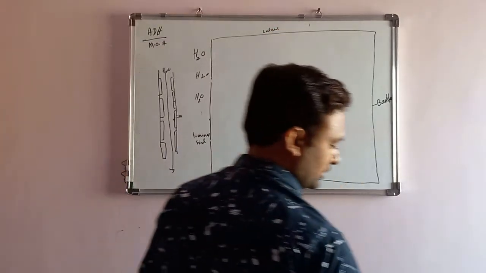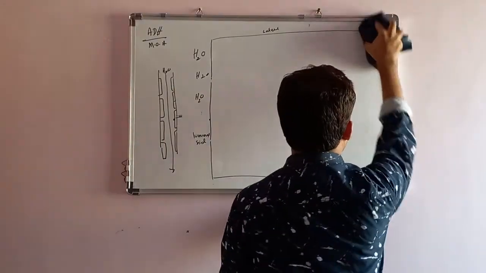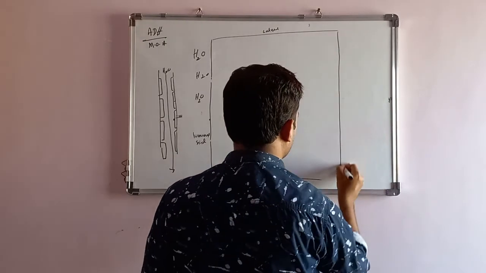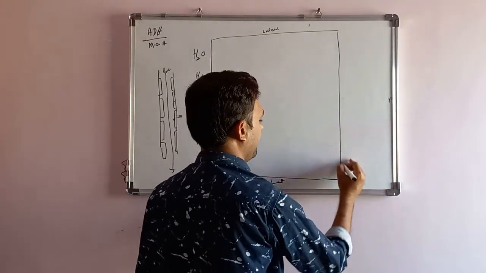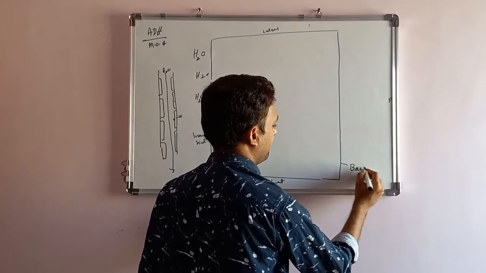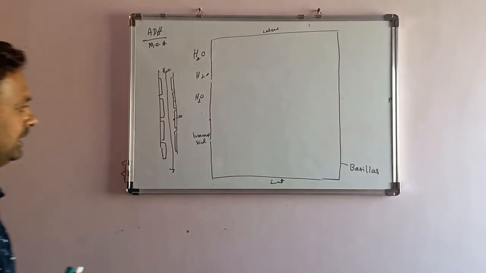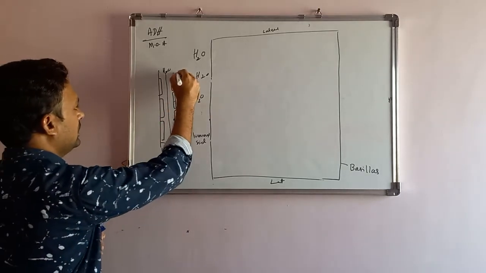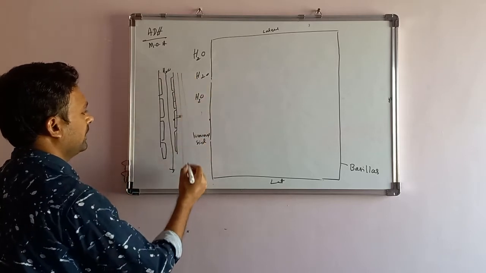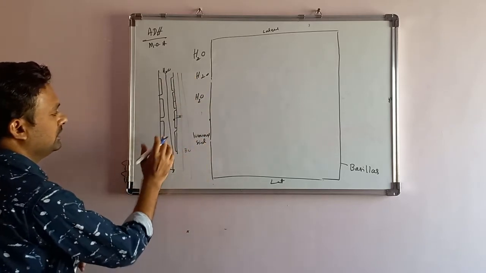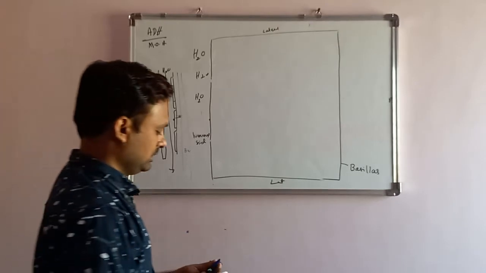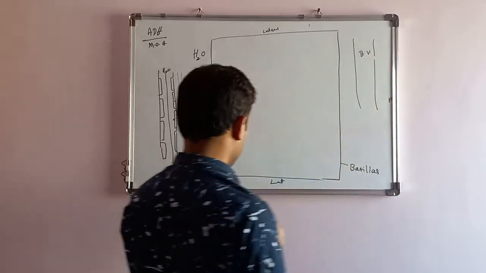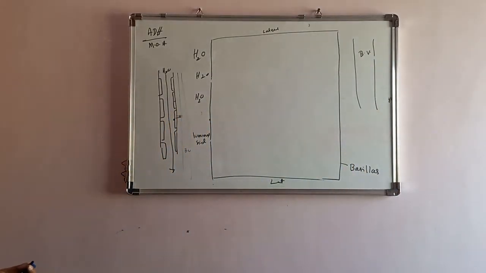We'll make the basilar side a little shorter here because we need some space. This is the basilar side. Here, this is a collecting duct. Surrounding it will be the blood vessel. Obviously, this is the blood vessel here, and we'll draw the same blood vessel. Just to give an orientation to the diagram.